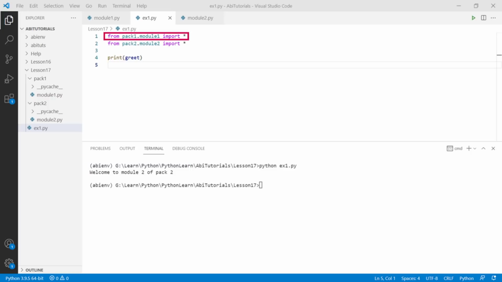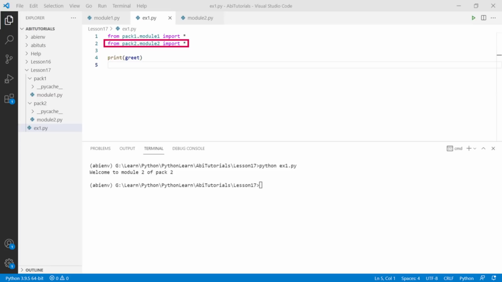When the first import is encountered, the contents of pack1.module1 are dumped into the program scope, which includes the greet variable, and when the second import is encountered, the contents of pack2.module2 are dumped again into the program scope, which also includes the greet variable.